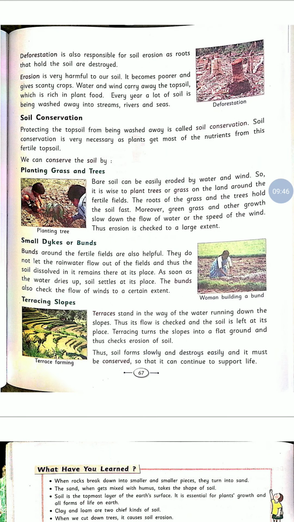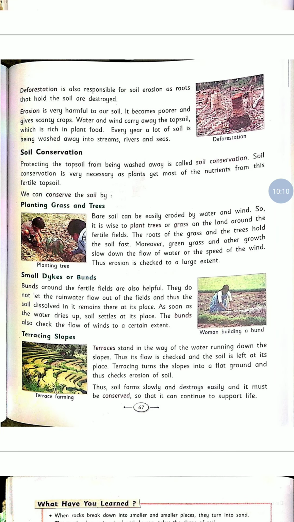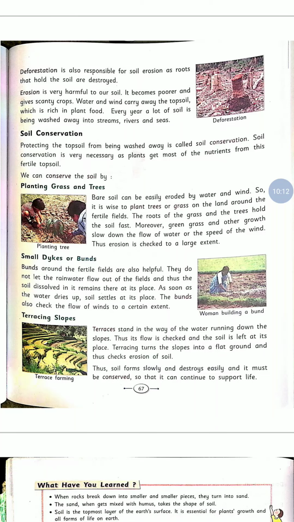Erosion is very harmful to our soil. It becomes poorer and gives scanty crops. Scanty means too small in size or amount. Water and wind carry away the topsoil, which is rich in plant food. Every year, a lot of soil is washed away by streams, rivers, and sea.